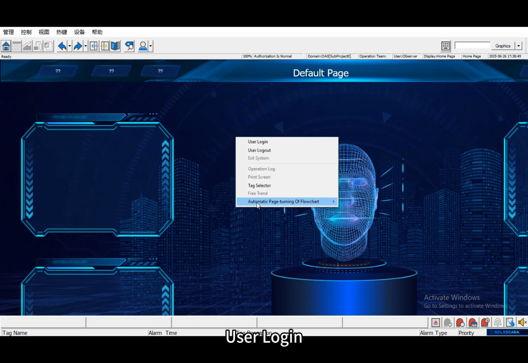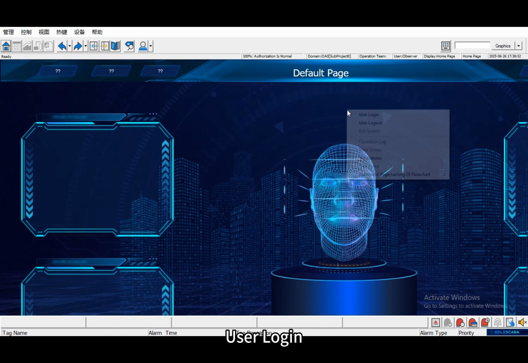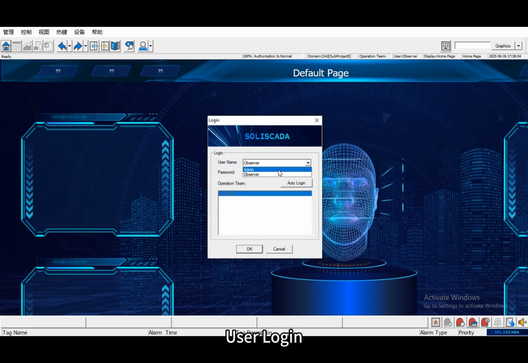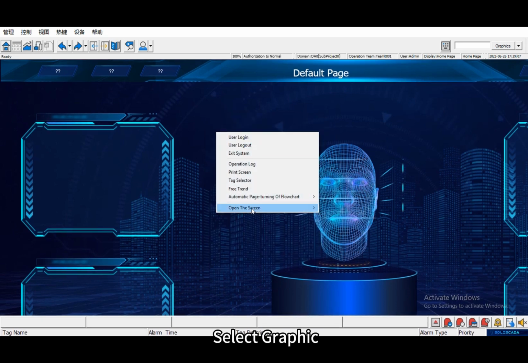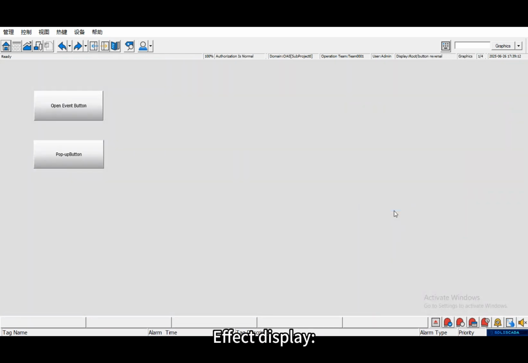User Login. Select Graphic. Effect Display.